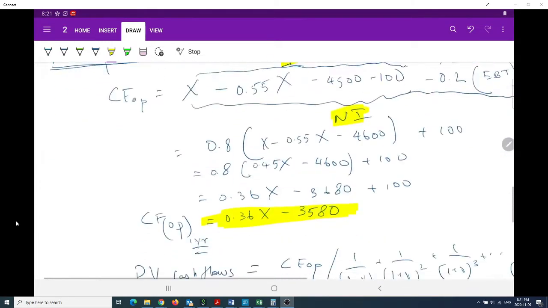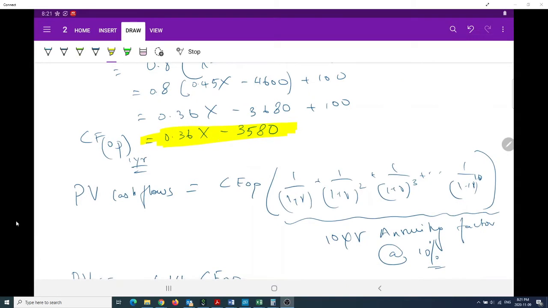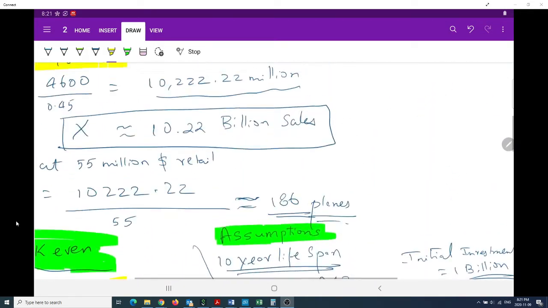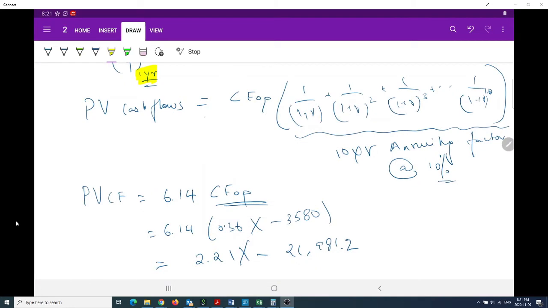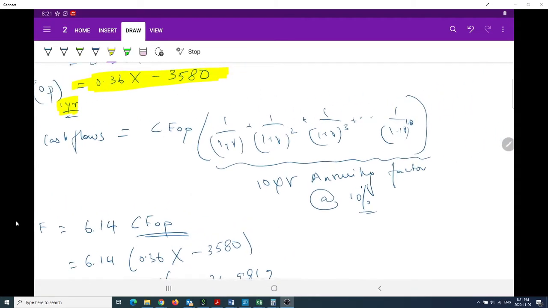But this is the cash flow for one particular year, and the same cash flow occurs 10 times in a row for 10 years. So the present value of all the cash flows is the cash flow from operations times this whole factor, and the formula in the bracket is your 10-year annuity factor.